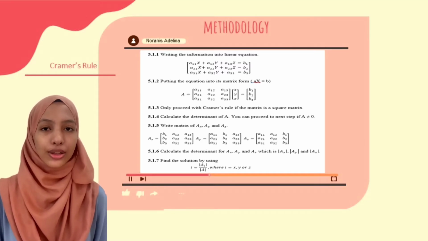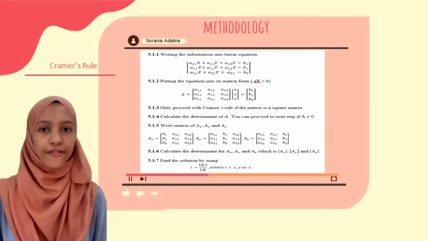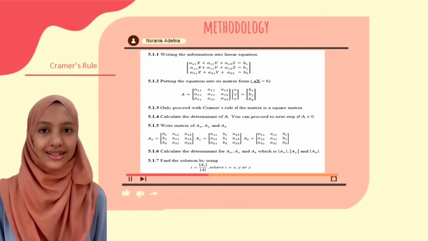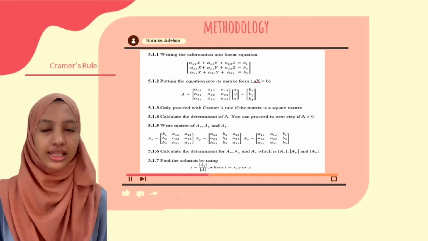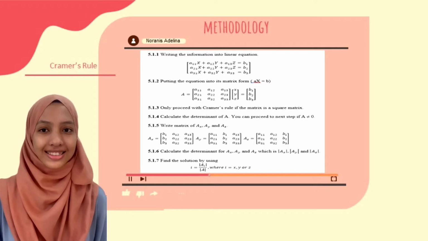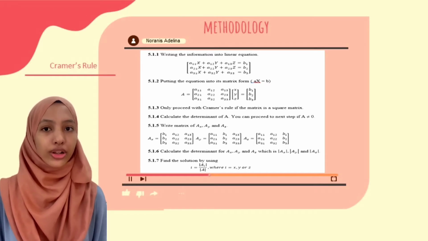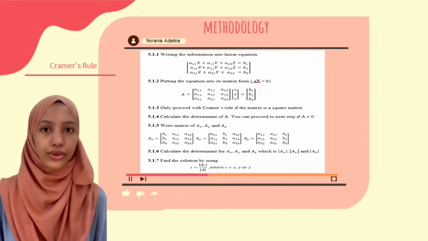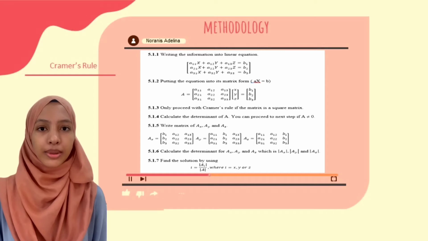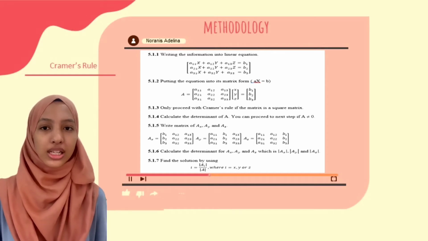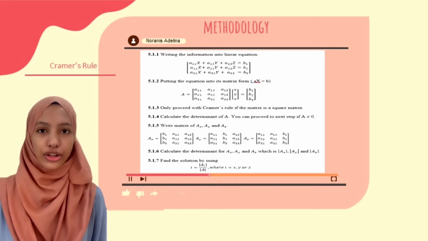Firstly, we need to write the information we have into linear equations. Next, we put the equations into matrix form, which is AX equal to B. Please take note that we only need to proceed with Cramer's rule if the matrix is a square matrix. And then, we need to calculate the determinant of A. We can proceed to the next step if the determinant of A is not equal to 0.